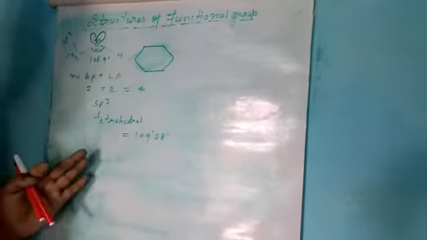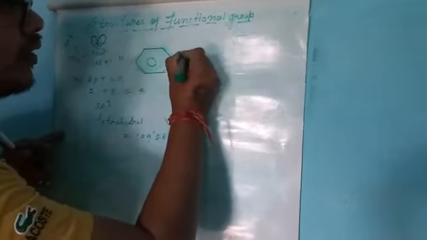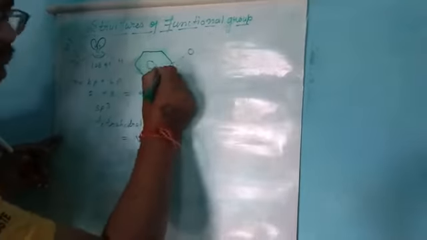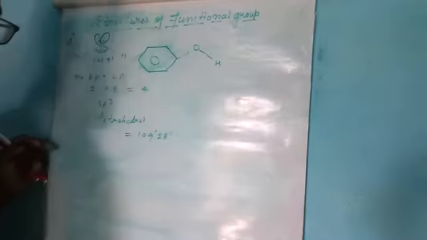In the case of phenols, the oxygen is connected to the aromatic ring, and it is also connected to hydrogen.